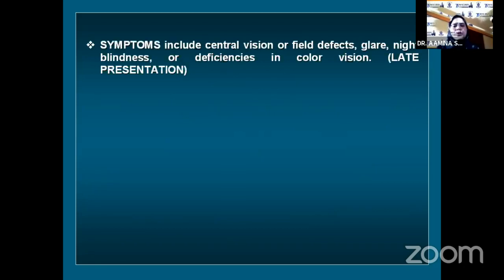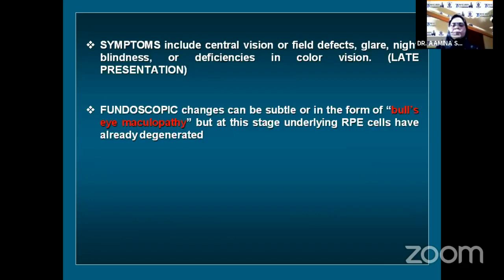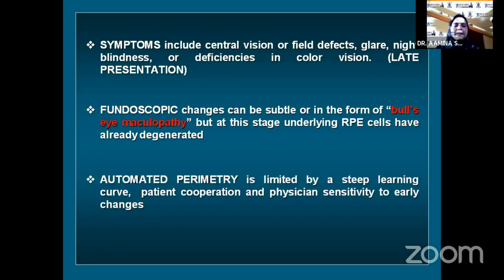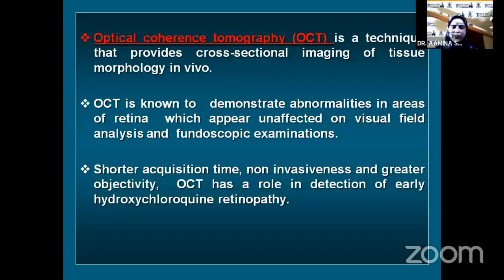Symptoms include central vision or field defects, glare, night blindness, or deficiencies in color vision, but these are late presentations. Fundoscopic changes can be subtle or in the form of bull's eye maculopathy, but at this stage, underlying RPE cells have already degenerated. Automated perimetry is limited by a steep learning curve, patient cooperation, and physician sensitivity to early changes.